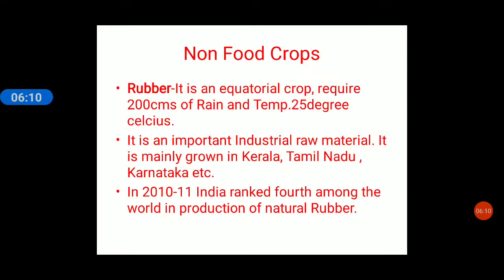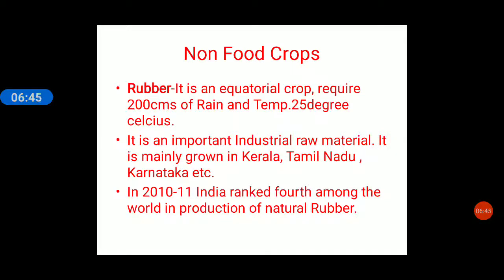So rubber is an equatorial crop. Now what is an equatorial crop? It requires hot and humid climate. Places near the equator have hot and humid climate throughout the year. So rubber requires equatorial climate, rainfall of 200 centimeters and above, and temperature of 25 degrees Celsius and above. Now, rubber is an important industrial raw material. Most of the industrial products require rubber, and therefore rubber is an industrial raw material.